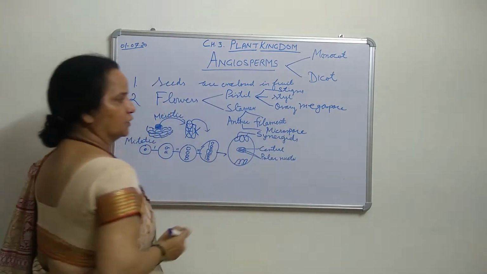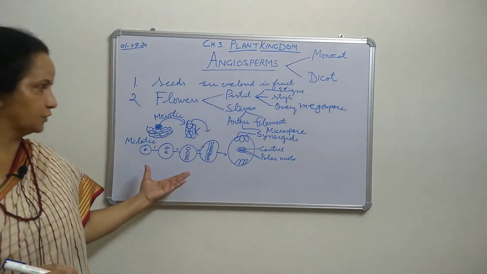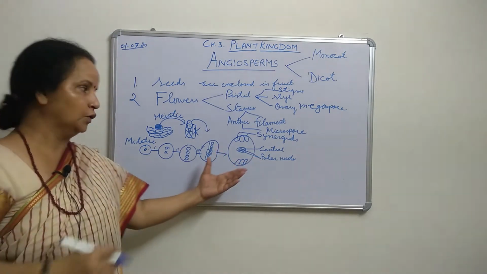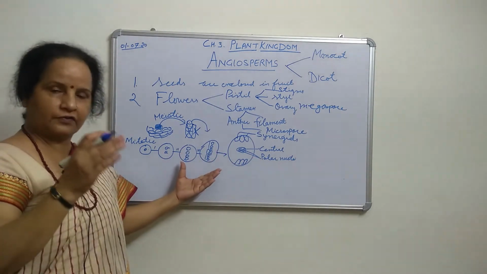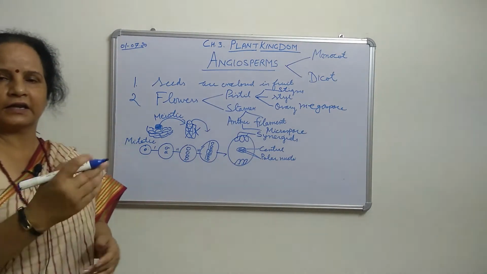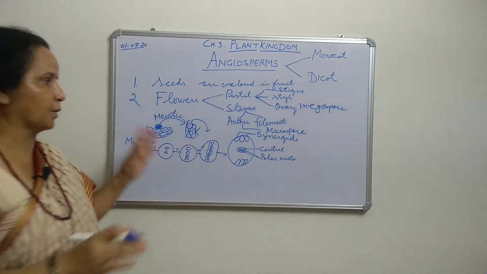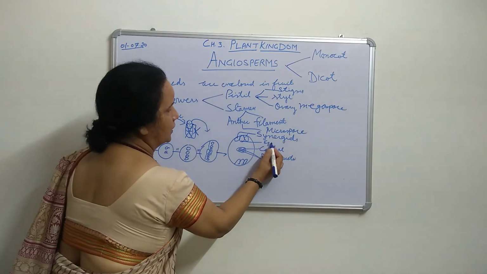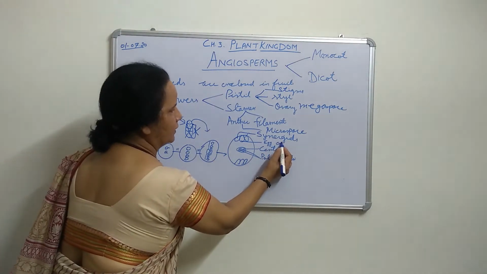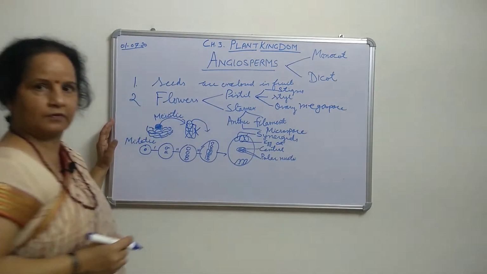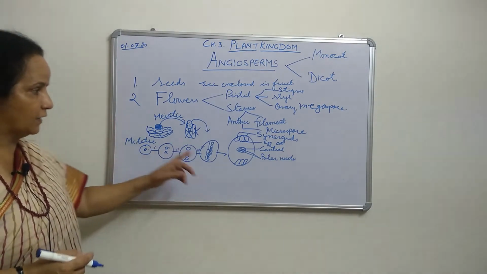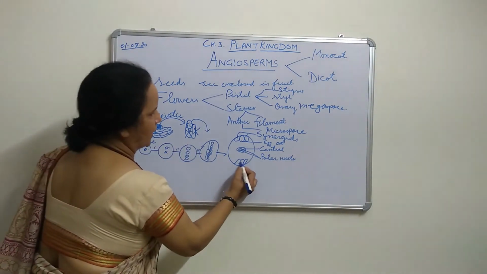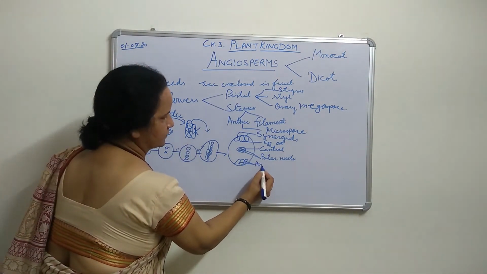In class 12 you will read more, because this is the whole process in class 12th also. Just in this class you will see it, so that in class 12th you will not have a problem. That is the egg cell, also called egg apparatus, and these three cells are antipodal cells.